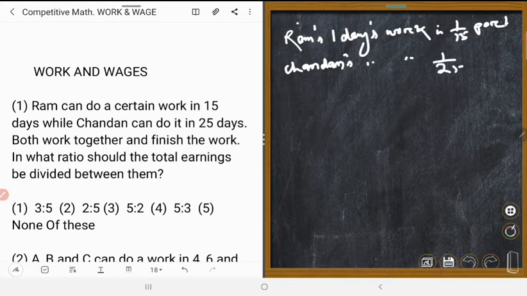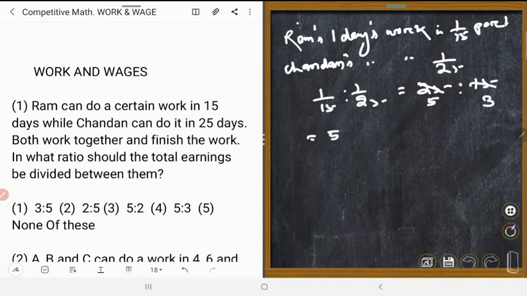Their ratio, look at the blackboard, is 1 upon 15 is to 1 upon 25. Could you understand? Now cross multiplication implies 25 is to 15, which is equal to 5 is to 3.